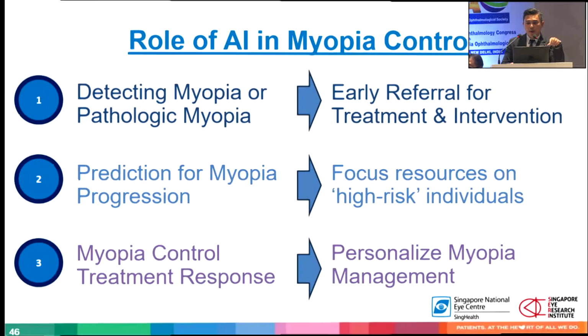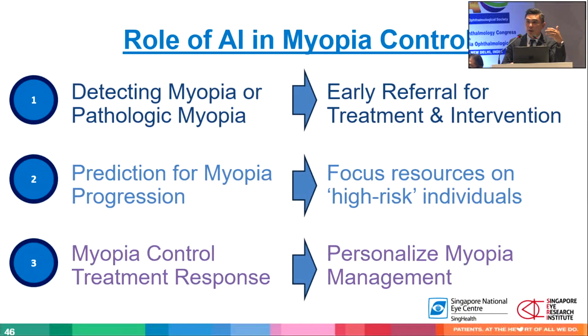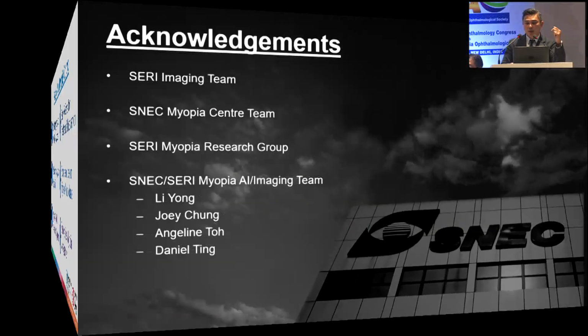And so I'd just like to conclude by saying that AI is very promising in the field of myopia control. Hopefully one day we'll have AIs that can help us detect early, focus on high-risk children, and then personalize myopia management.